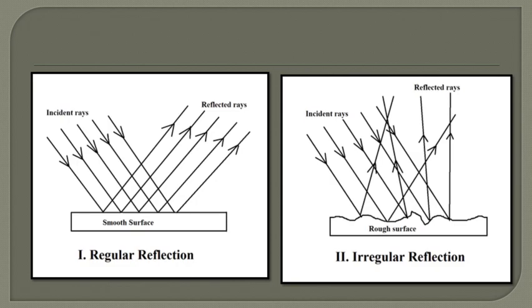Irregular reflection is a diffuse reflection from an uneven surface, that is, from a rough surface, such that the light rays are not parallel to each other and they do not form any image. So these were the two types of reflection, regular and irregular. I hope you all have understood.